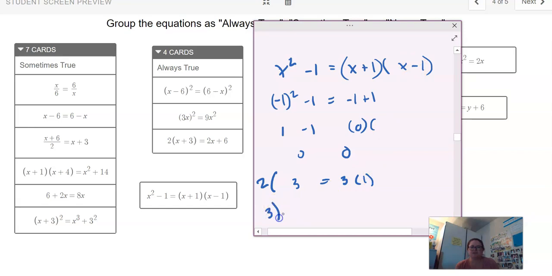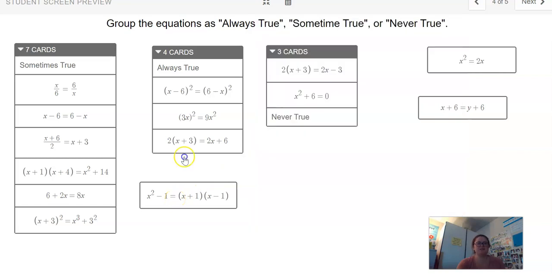What if I try 3? 3 squared is 9, minus 1 is 8. And then here I'd have 3 plus 1, which is 4, times 3 minus 1, which is 2, which is 8. So when you've tried that many numbers, you might be starting to see the pattern of why this is working. You might start to see this always works. Or you can recognize that this is a difference of squares and it is a property that's being used properly. So this is always true.